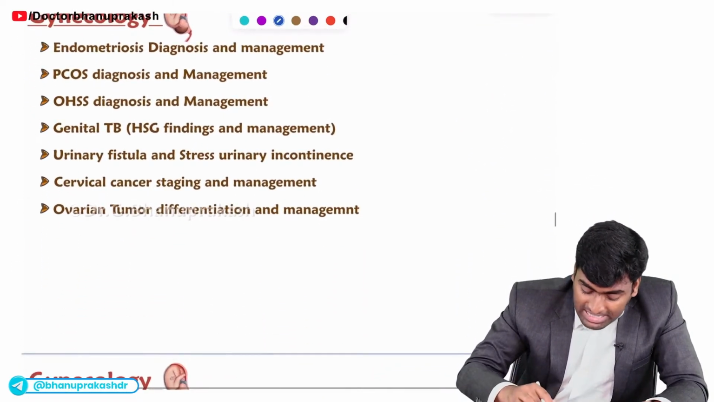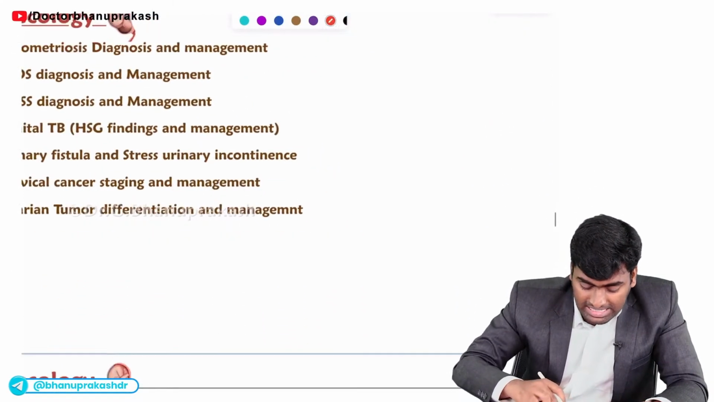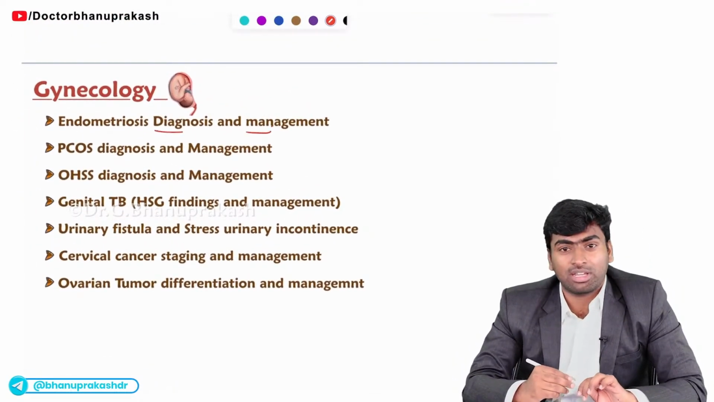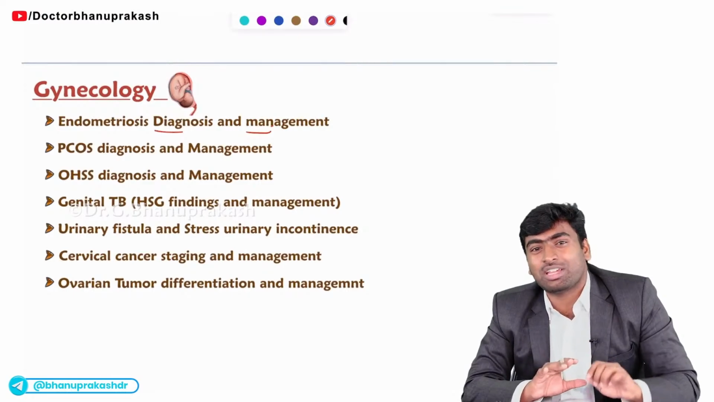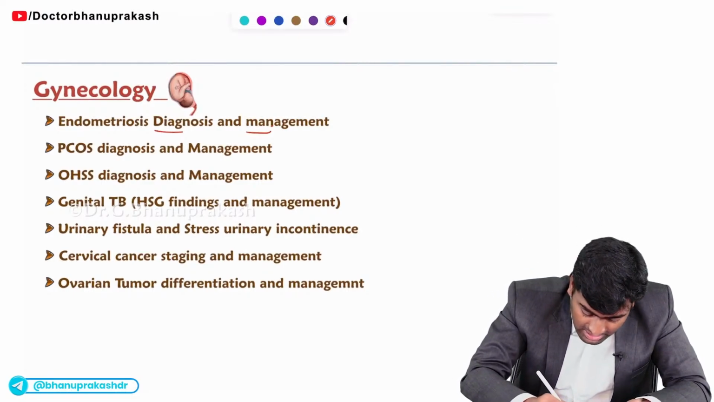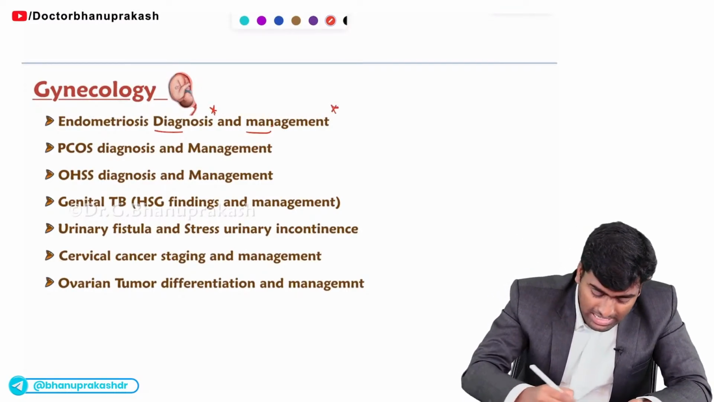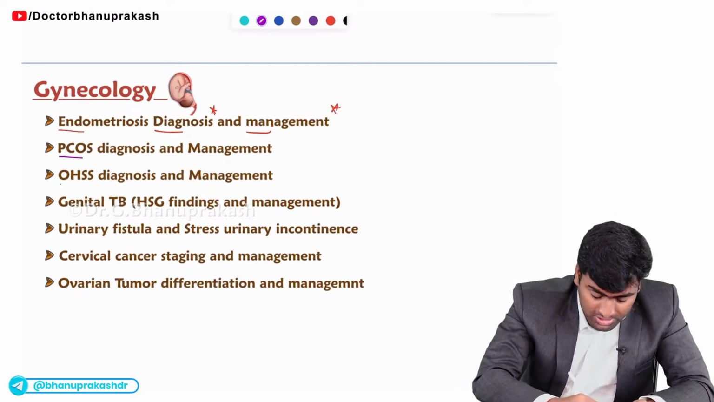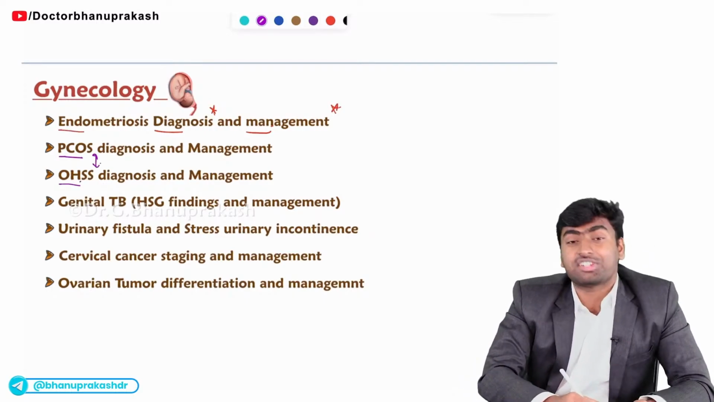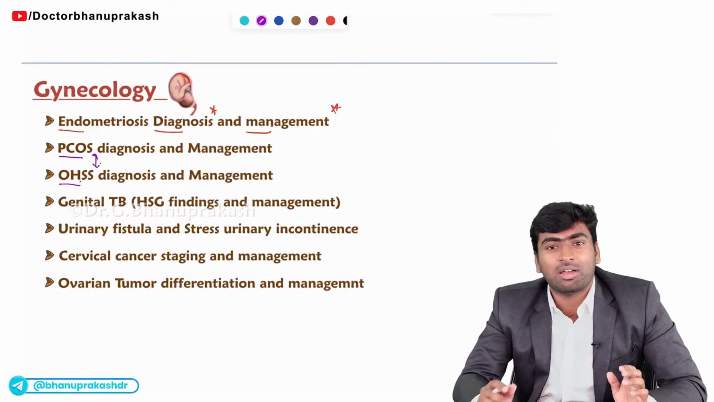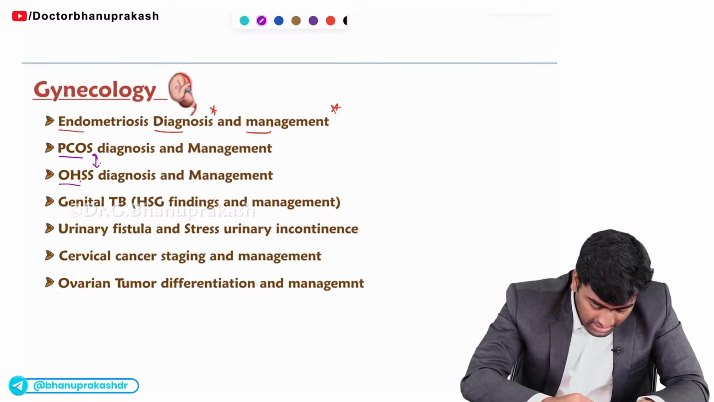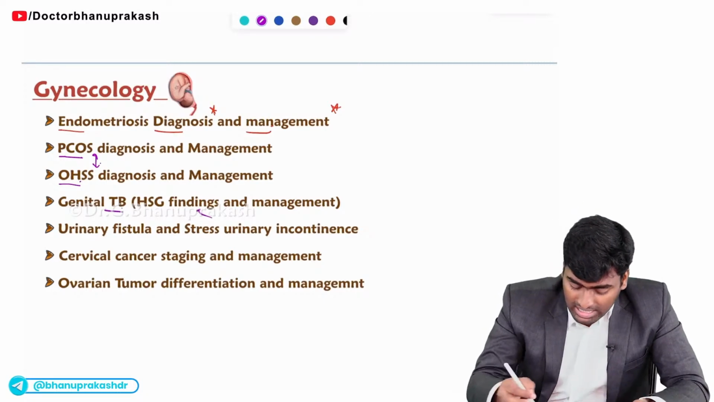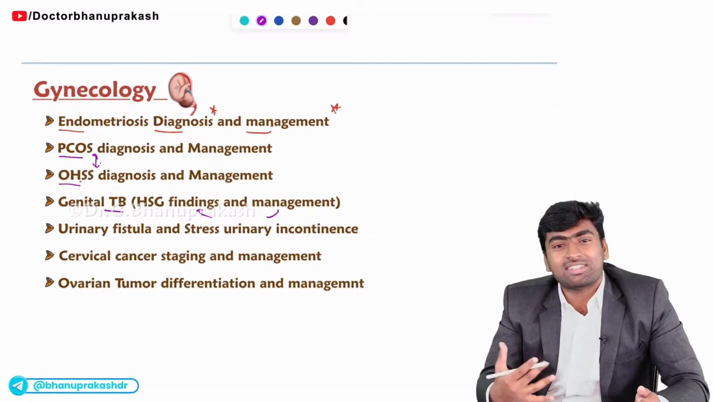Next, about the endometriosis also, it's the same. Like in endometriosis, you should focus on the diagnosis and the management part. Okay. So you should not look mainly onto the etiology part. You should mainly focus on the diagnosis and management of this endometriosis. Fine. And about this PCOS and OHSS, you should have the differential diagnosis and the management part also. Fine. And about the genital TB, what are the incidental findings in HSG and how will you manage them? How will you manage their infertility?